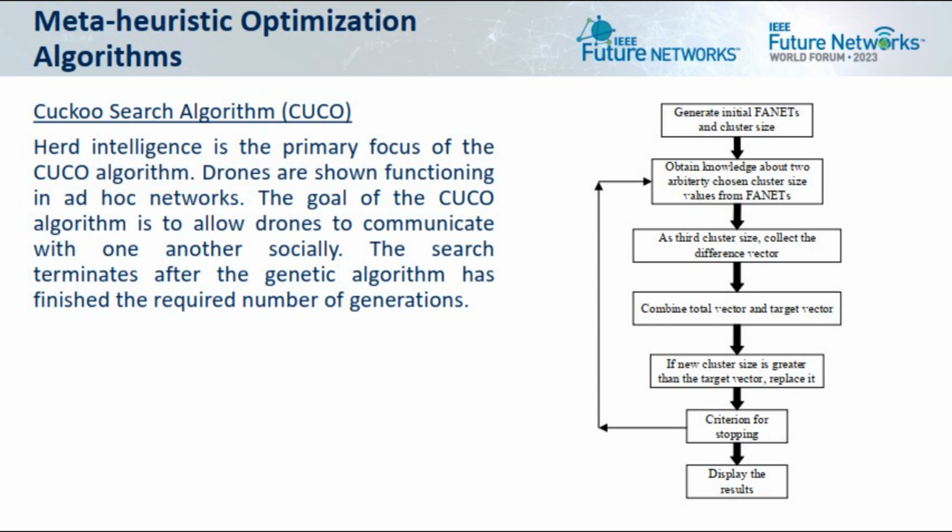In a sense, the following phases make up the algorithm. An arbitrary beginning cluster size is used to form a starting swarm. All drone values are exchanged inside the finets. Each drone has a local best of the current generation. There are as many bests in a pack as there are drones. In modern ad hoc networks, the global best is derived from the local best.